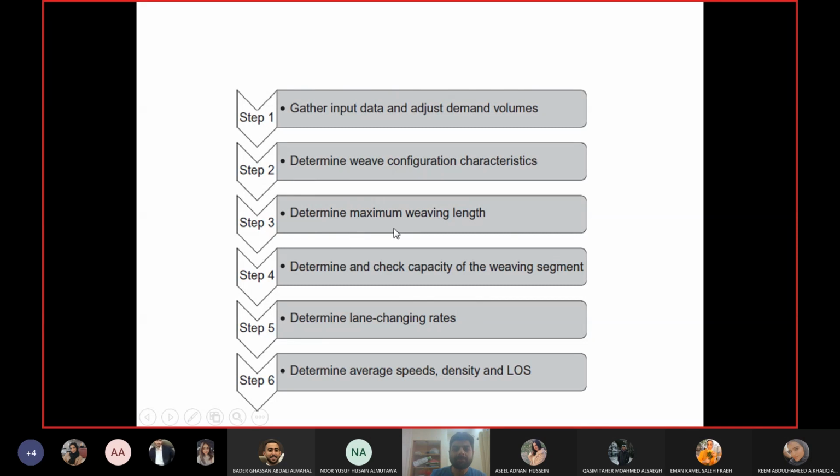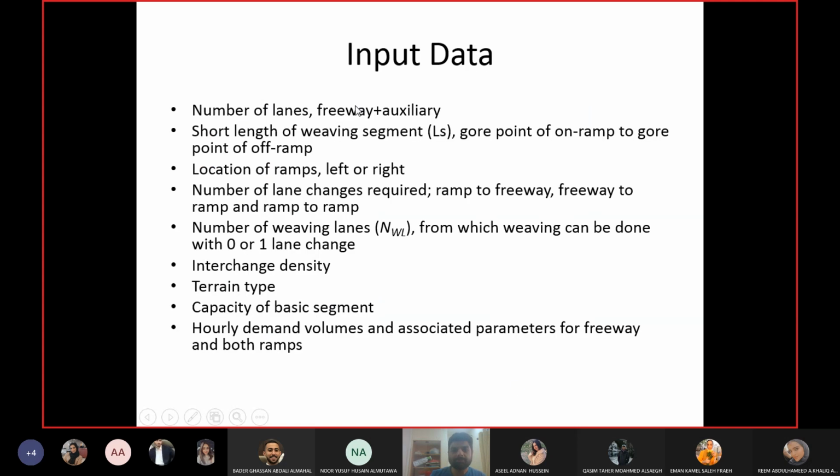Then find out the maximum weaving length and the capacity of the weaving segment. If the flow rate is more than the capacity, then we know it's level of service F. If it is not level of service F, then we find out the lane changing rates, and then you find out the speed, density and level of service. We will go through them one by one.